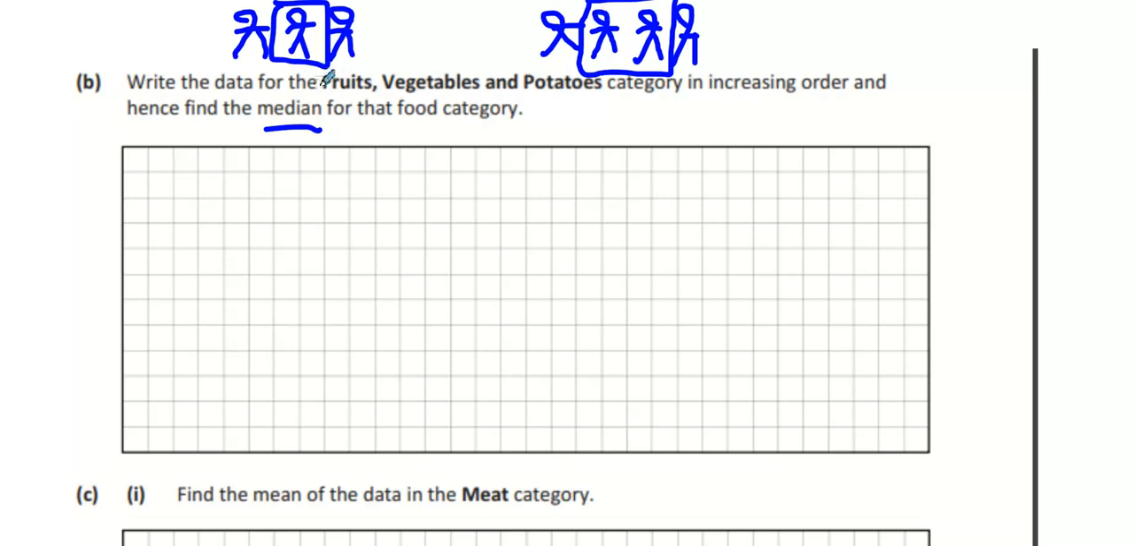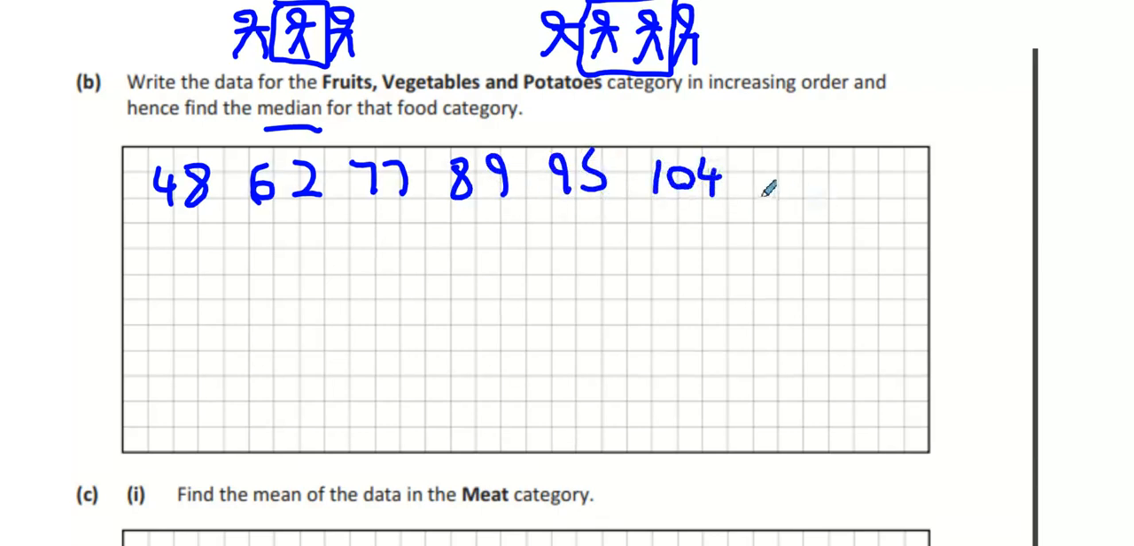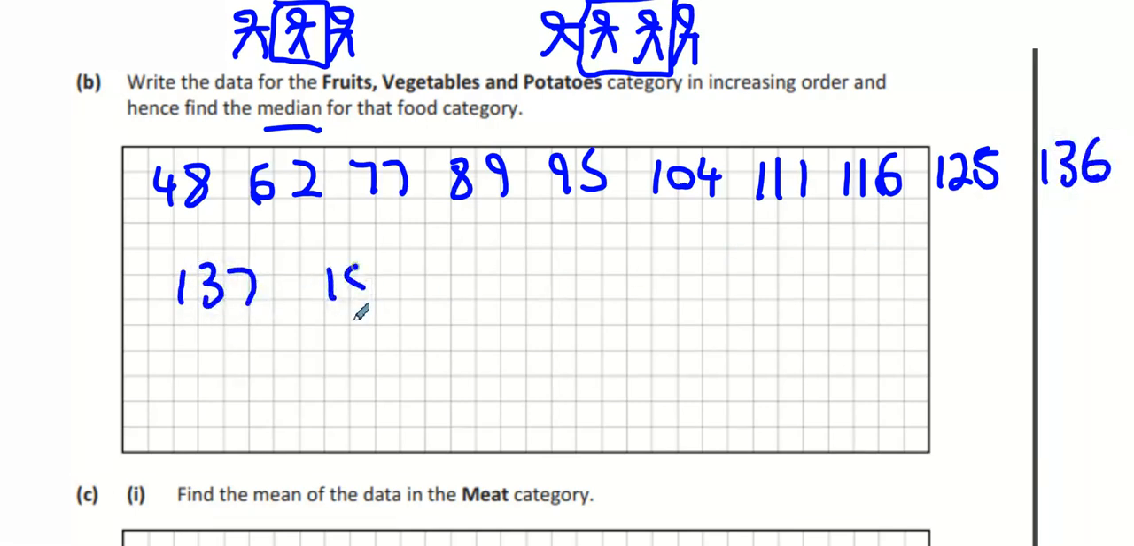They said 13 countries, didn't they? So let's start off. What's the smallest country for fruits and vegetables? What score? Next score after that? 62. After that? After that? 104, 111, 116, 125, 136, 137, 150. All right. Now there's 13.